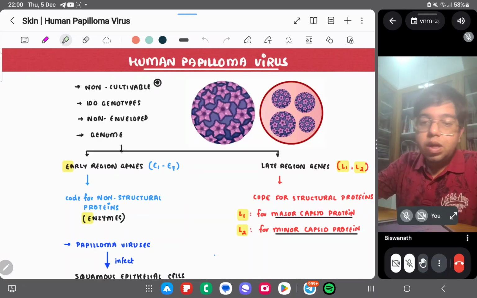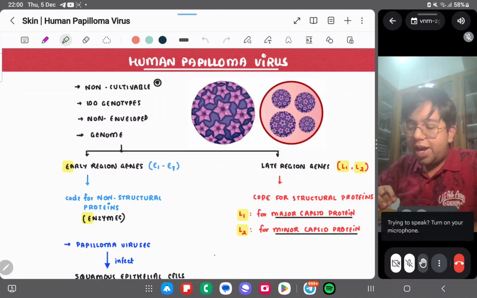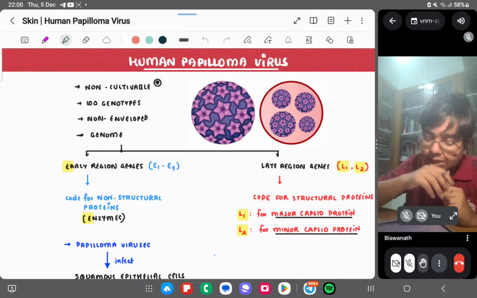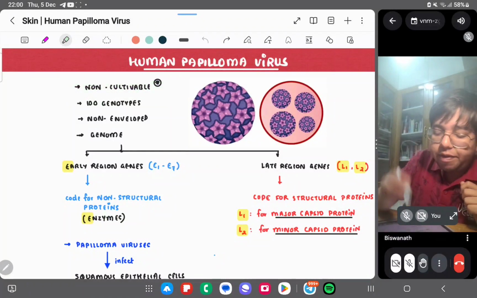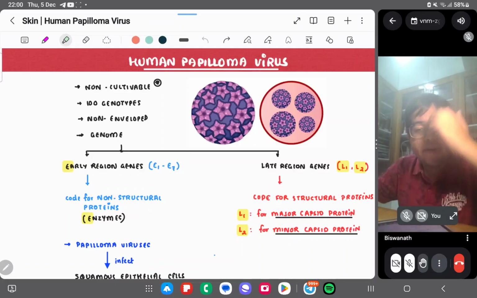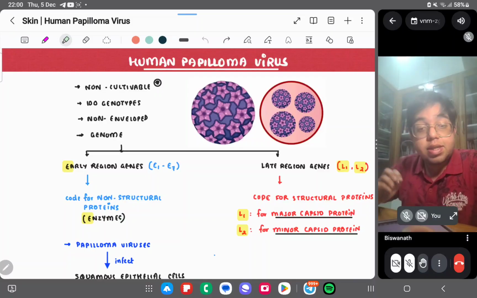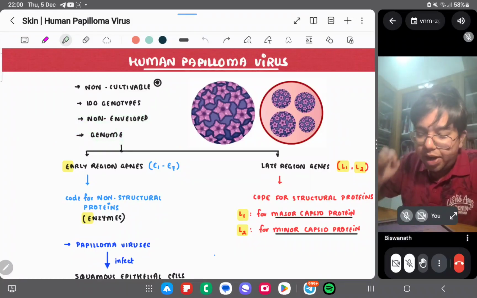Welcome, and we are into another virus, the human papilloma virus, HPV. Human papilloma virus is again a non-cultivable virus. Remember, the last non-cultivable virus was the molluscum contagiosum virus. It has 100 genotypes. It is non-enveloped, and the genome is there.